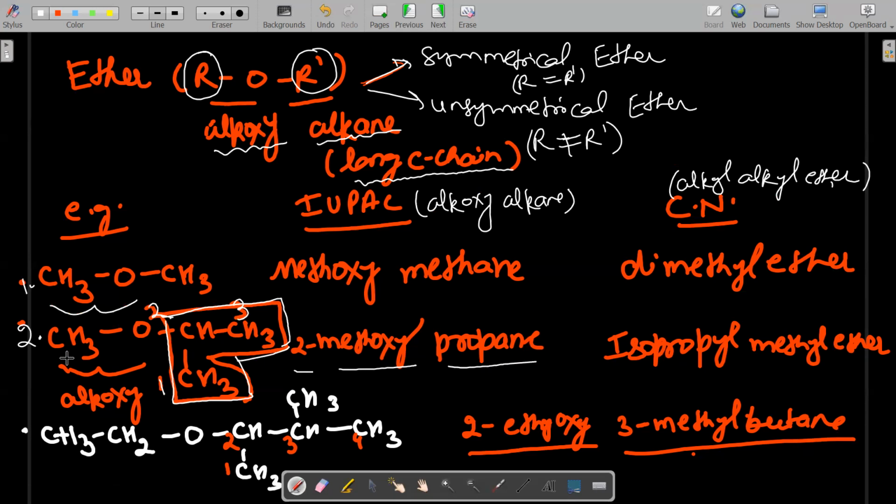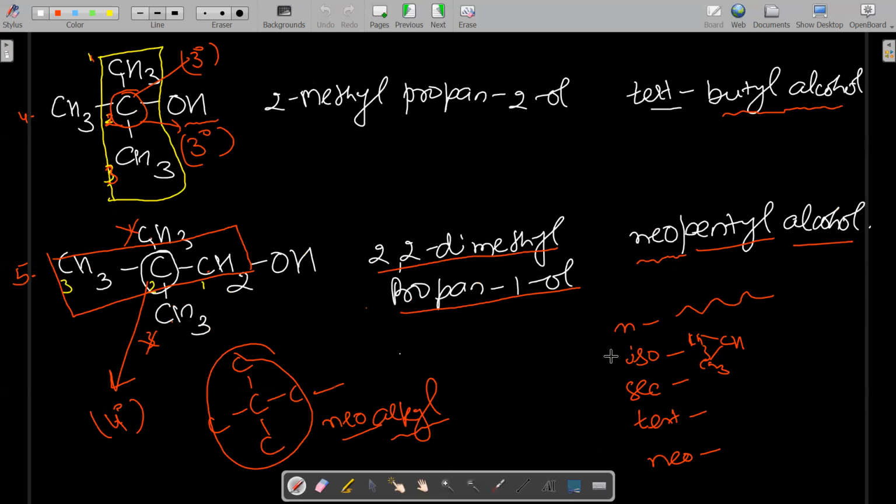And what is the common name? One side is methyl, the second side is isopropyl. So which one comes first alphabetically? I'm going to the previous page. You can see, after iso we give a dash, after n we give a dash, after sec we give a dash, after tert we give a dash. So simply I can say over here n dash, sec dash, and tert dash.